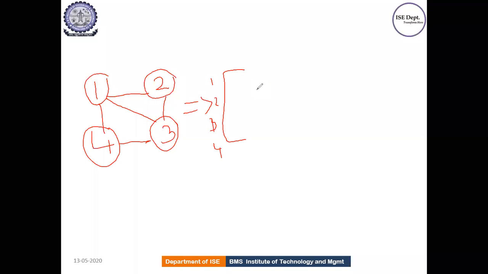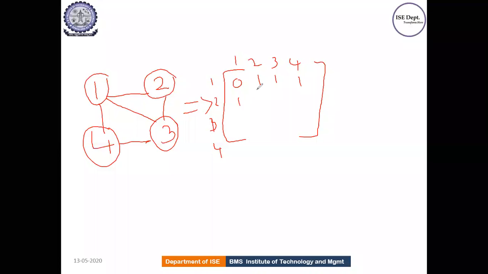Okay, 1, 2, 3, 4. You all better know what an adjacency matrix is. Till now we have dealt with all these things, correct? So 1 to 1 there is no connection, so it is 0. 1 to 2 there is a path, so I can write 1. 1 to 3 there is a path, I can write 1, correct? So 1 to 4 I can write 1 because there is a path.